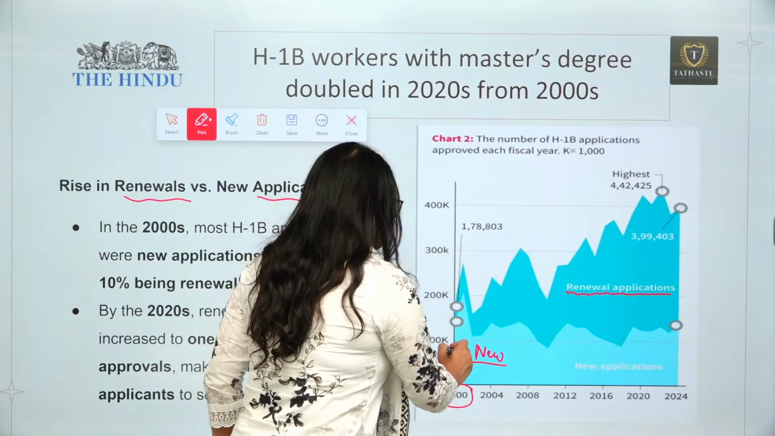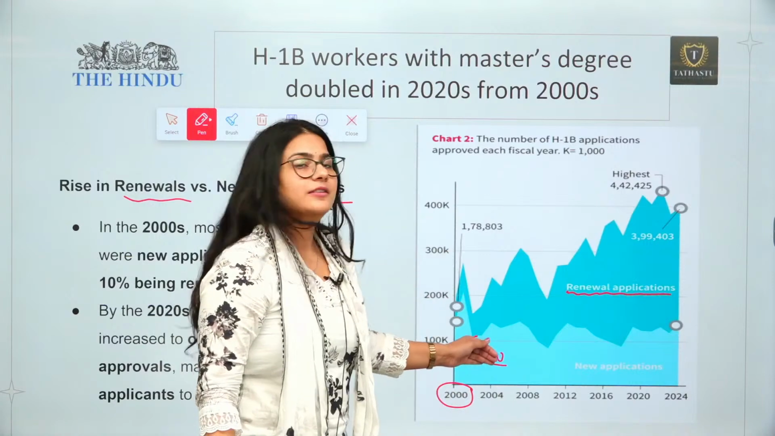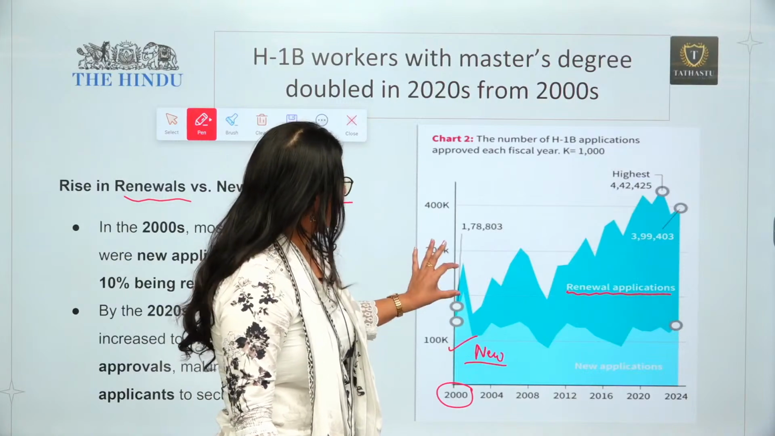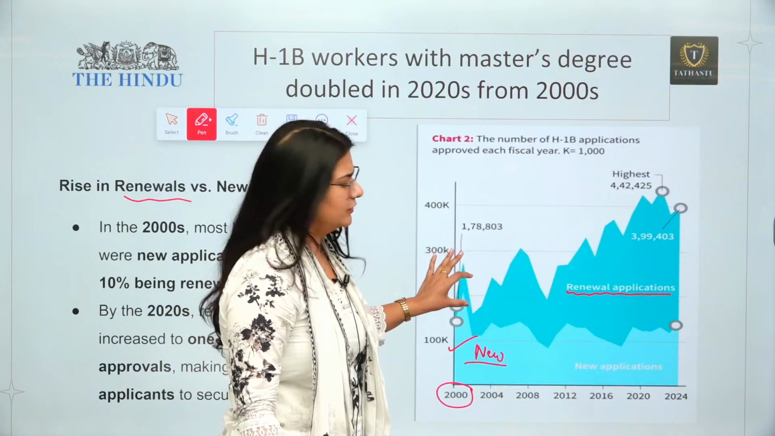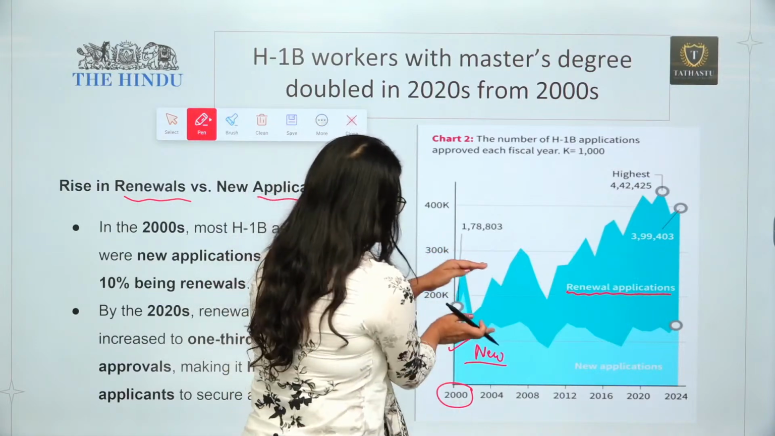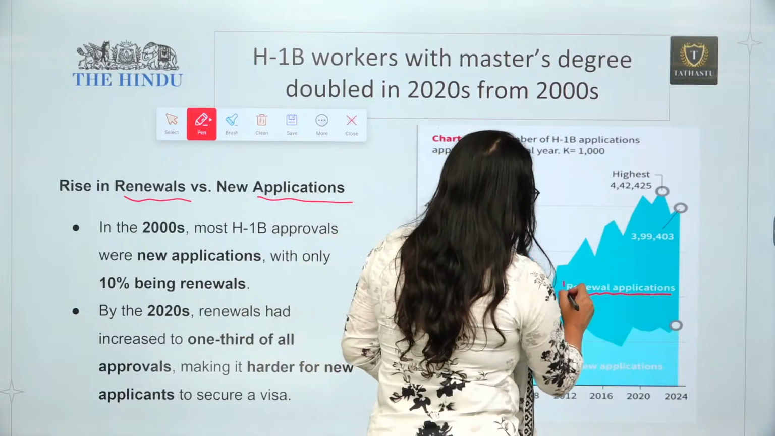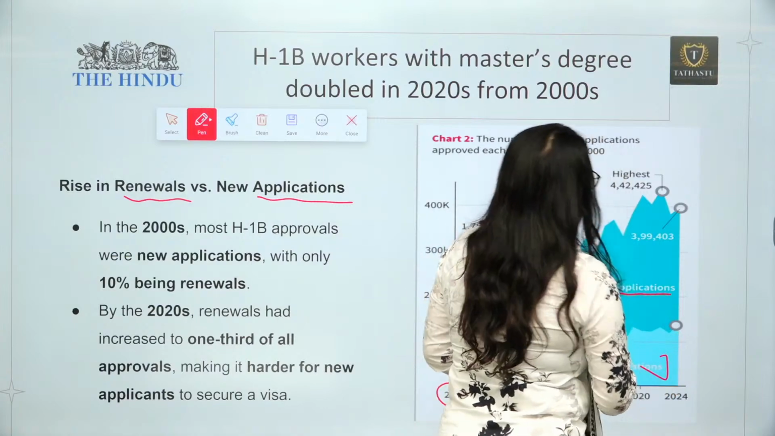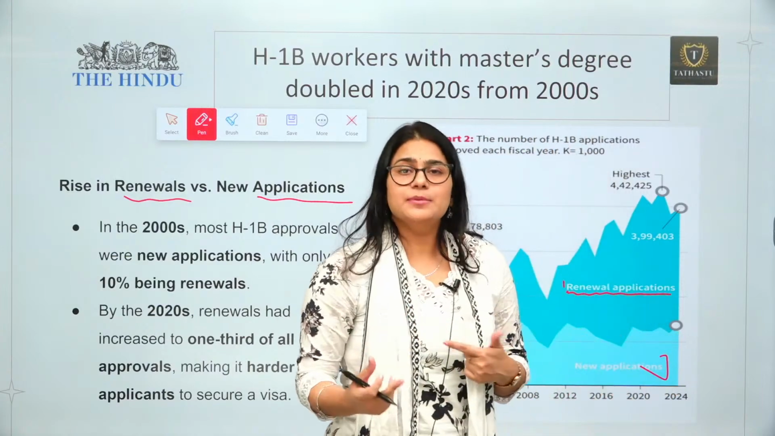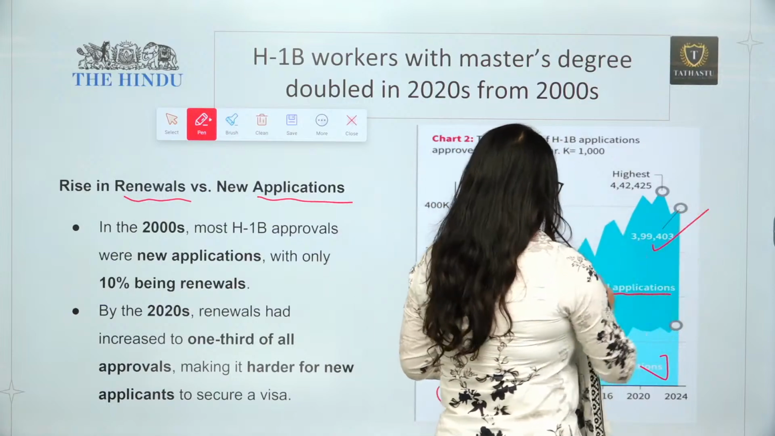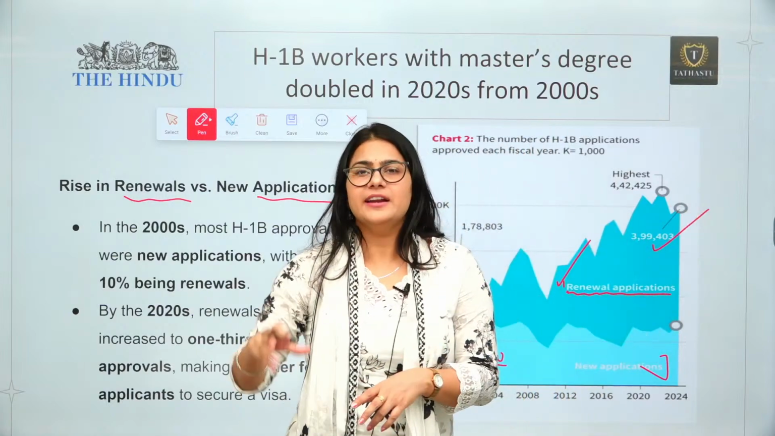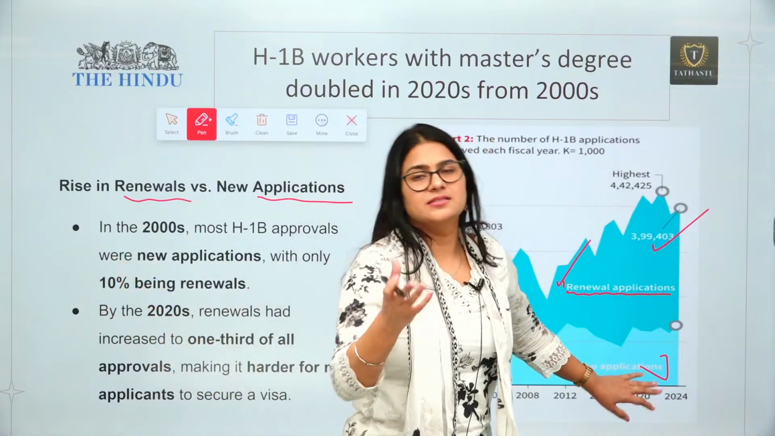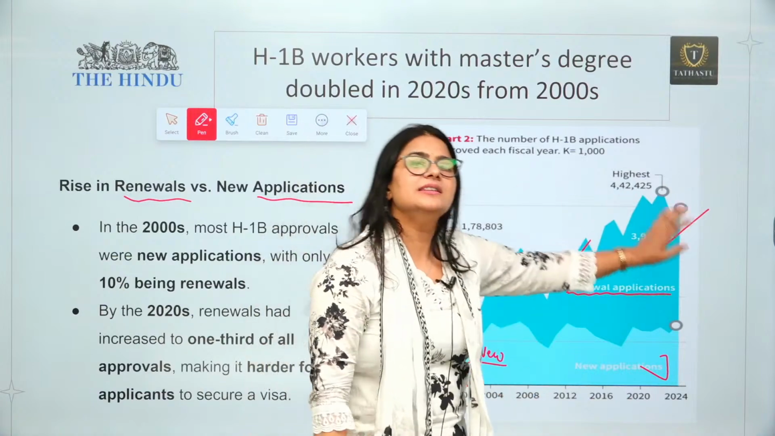So in 2000, the people who had a new application were getting the visa, and only very few people were getting renewals. But with time, these people accumulated work and wanted renewal again and again. Now the situation has changed. Most of the people who are going to get an H1B visa are those seeking renewal, who are already there and want to continue their work, and new applicants are getting very few visas. So this is how the scene has changed.